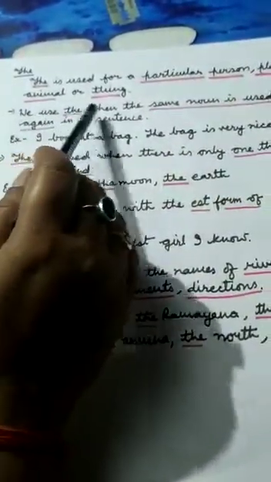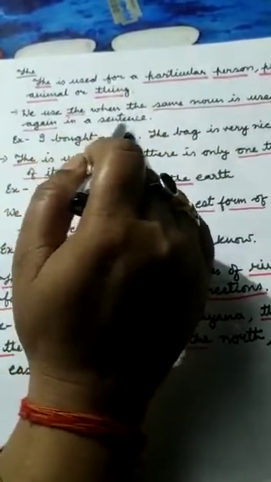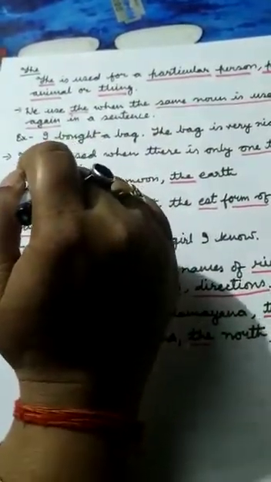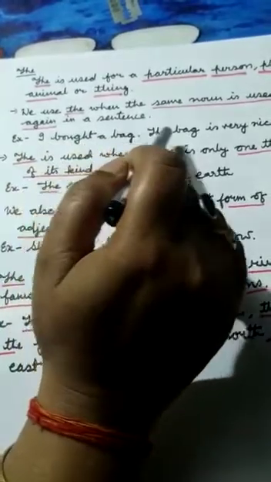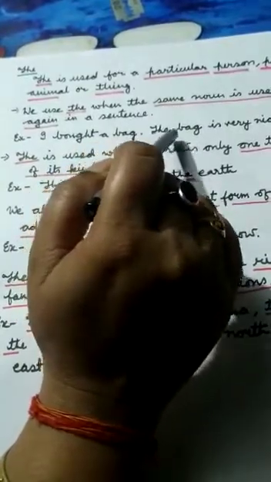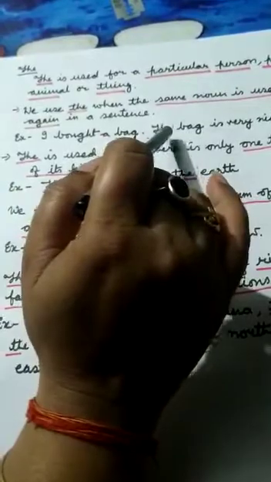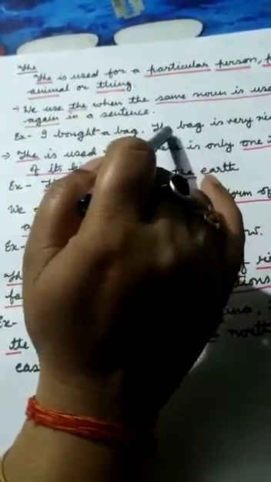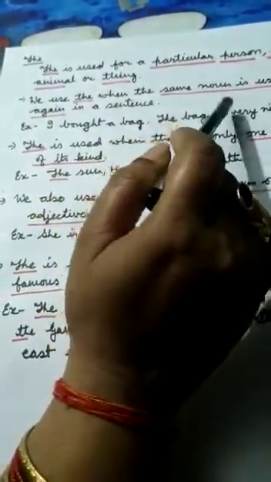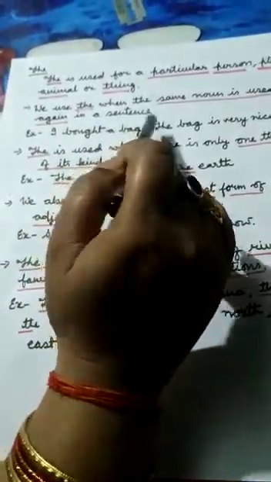We use the when the same noun is used again in the sentence. Here is the example. I bought a bag. The bag is very nice. Here bag is repeated again. When the same noun is repeated one or two times, then we will write the before the noun. Means एक वर्ड अगर दोबारा यूज होता है तो उसके आगे हम द को लगाते हैं.